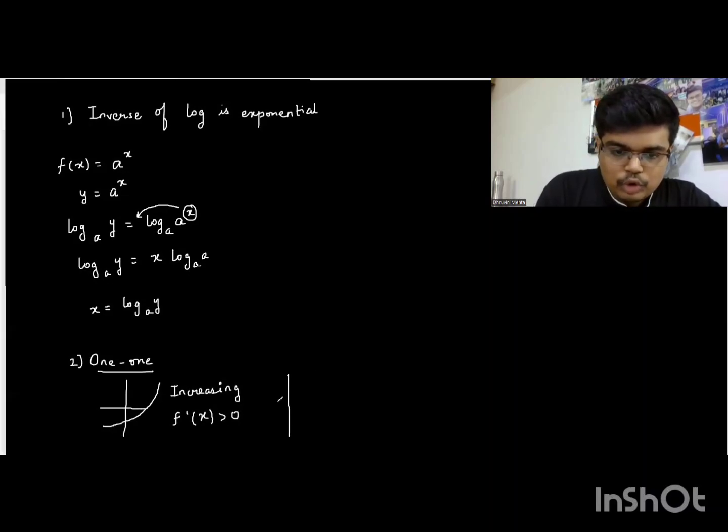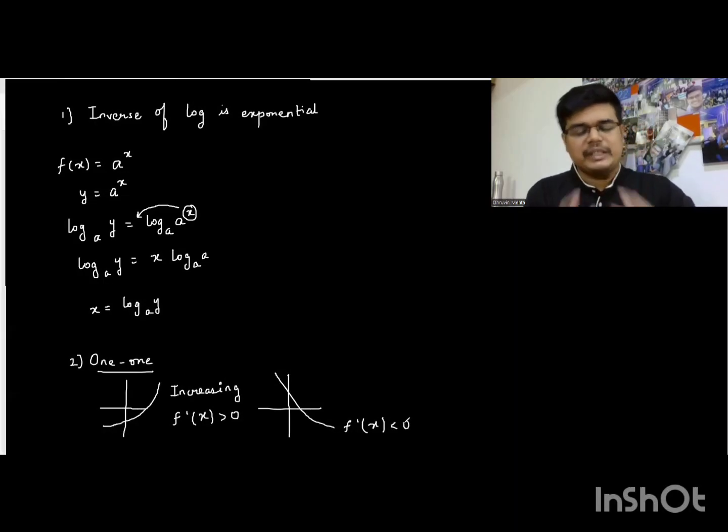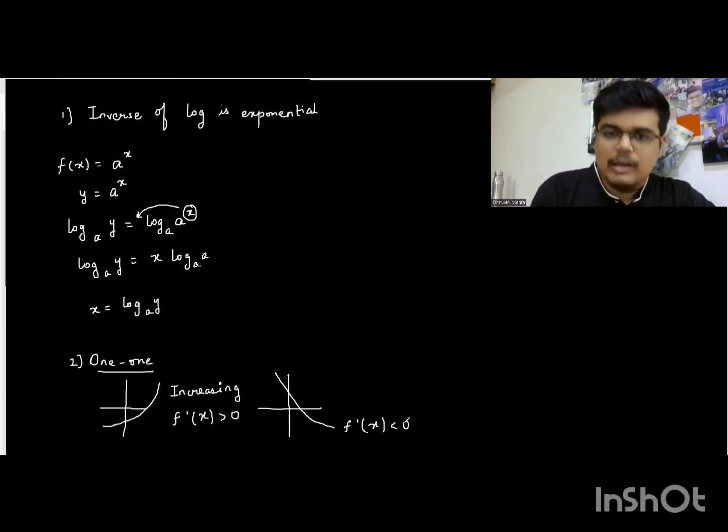Other than this, I hope you also understand if it's a decreasing function, it is still a 1-1 function. So the derivative either greater than 0 or less than 0 for all values of x, then it is a 1-1 function. Other than this, students, the next thing that you need to know is how to test 1-1 function and how to test whether the given relation is a function from a graph.